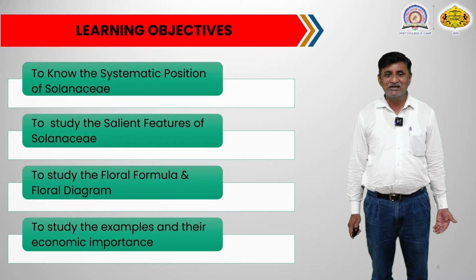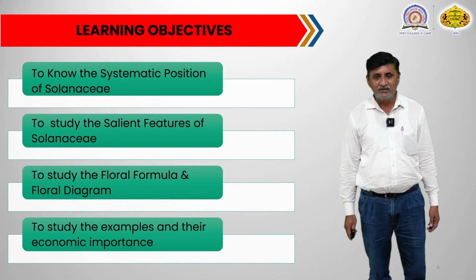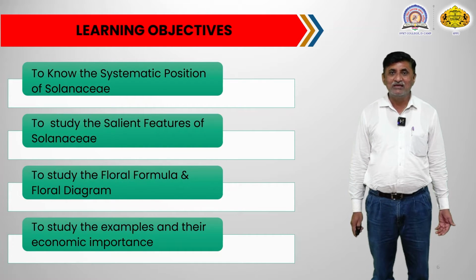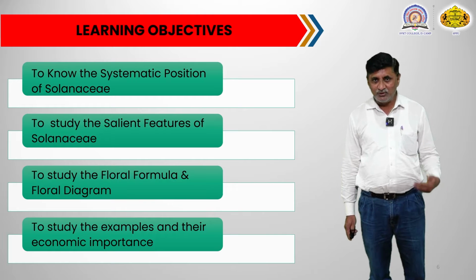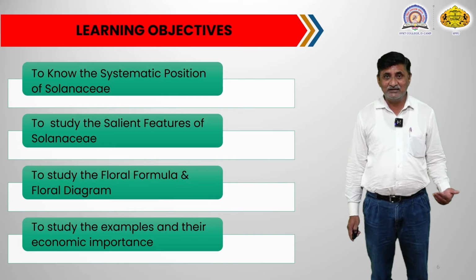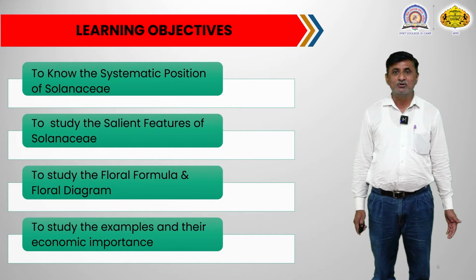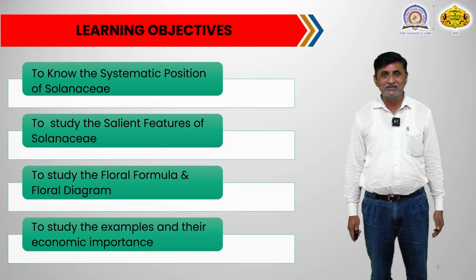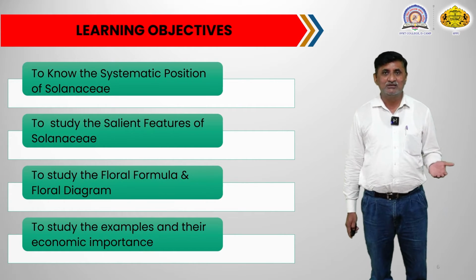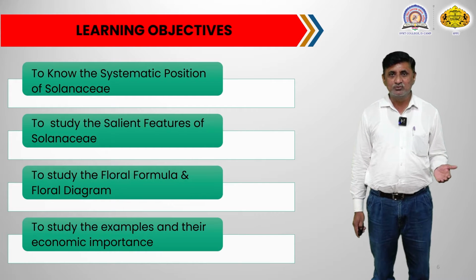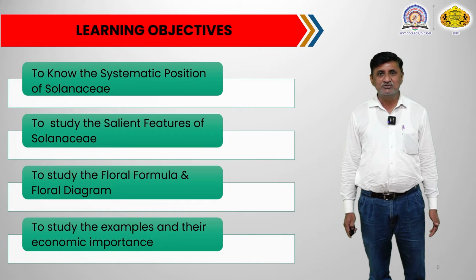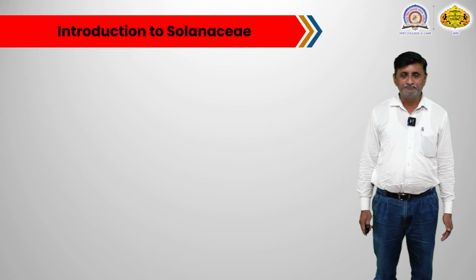We have to observe the floral formula and draw the floral diagram of this family. We also have to understand the economic importance of the family Solanaceae, what the different plants in this family are, and what their economic importance is with respect to society. That is the learning objective of this family.